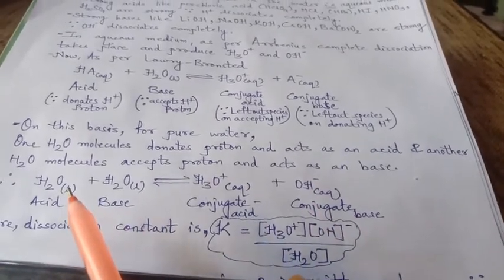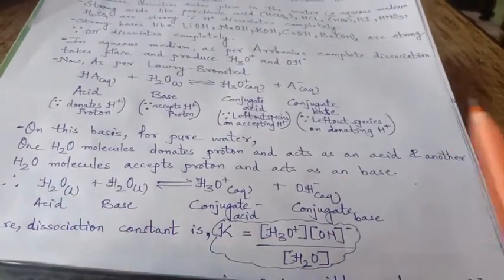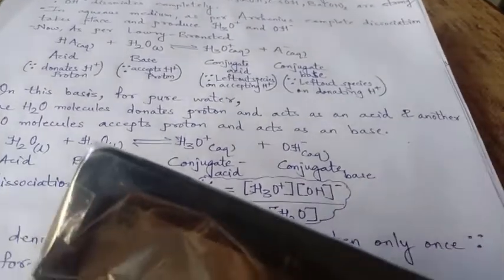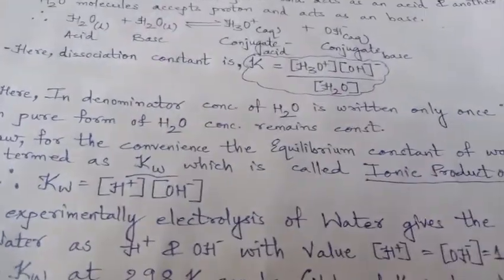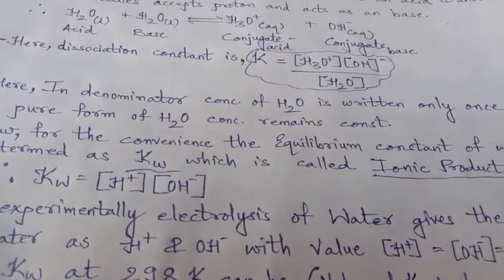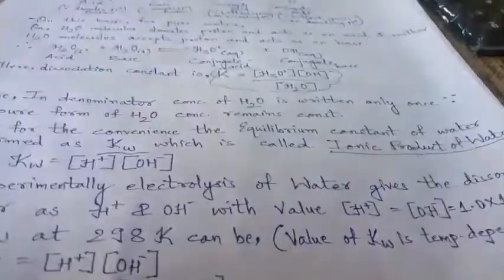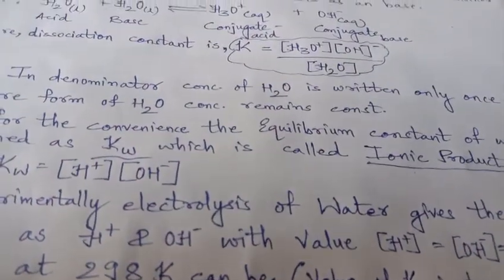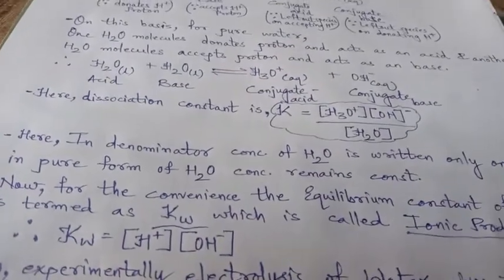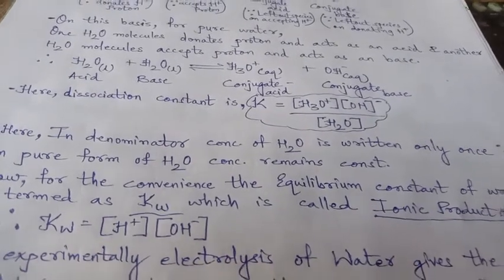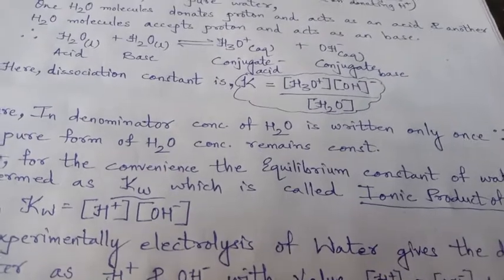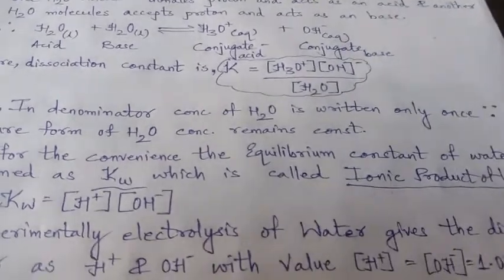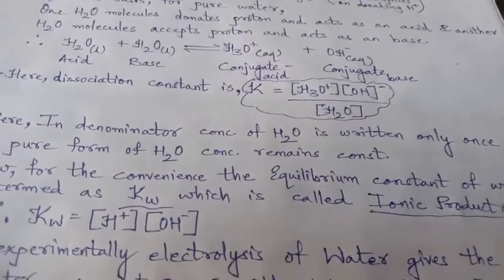Here we have two H2O as reactants, but in the denominator we will write only one H2O, because H2O is pure water whose concentration remains the same. So if the reactants have two water molecules but both are pure water, their concentration will not change and will remain the same. So we can write H2O only once.